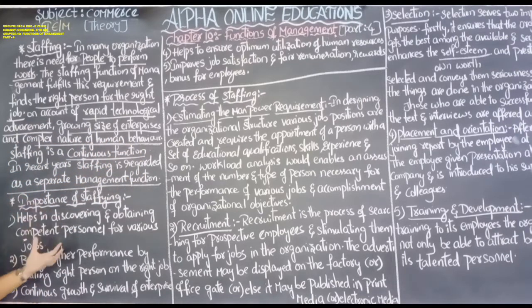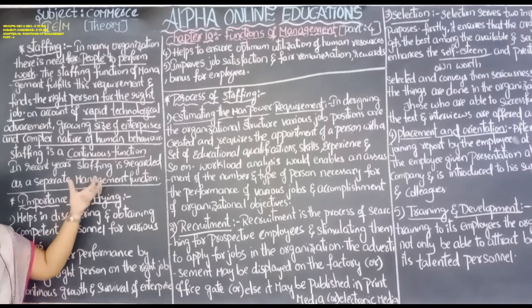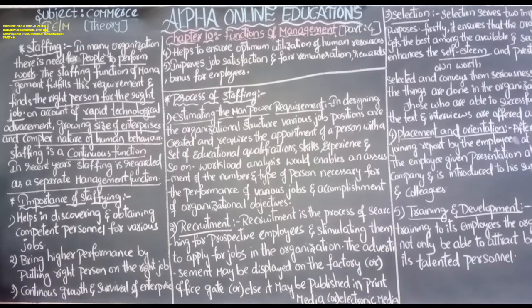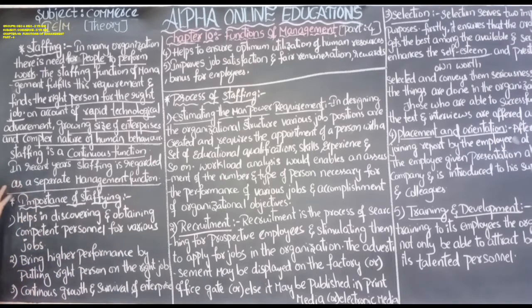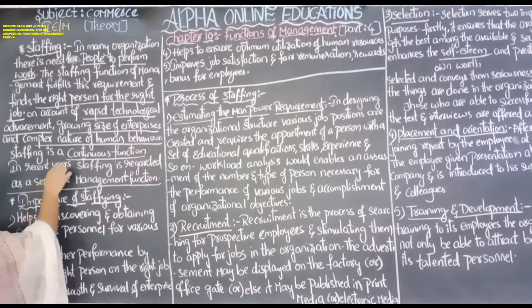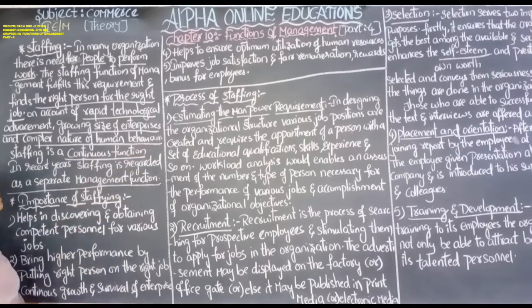So these all make staffing a separate management function. It requires some special talent for the management to select the correct person for the correct job. Why is it a continuous function? See, if an employee dies, in that place another employee has to be replaced. If an employee retires, in that case another employee has to be appointed.